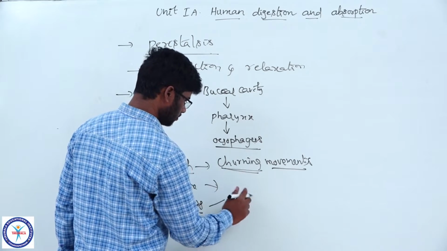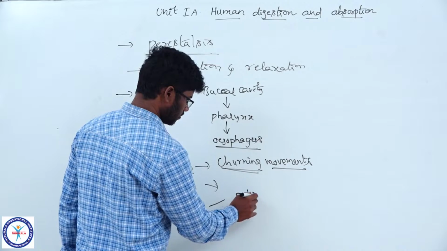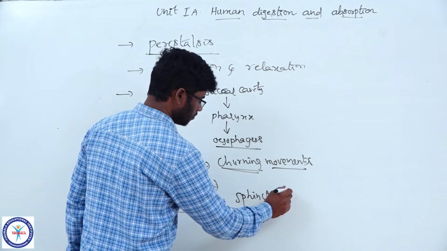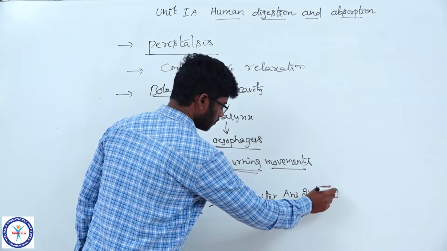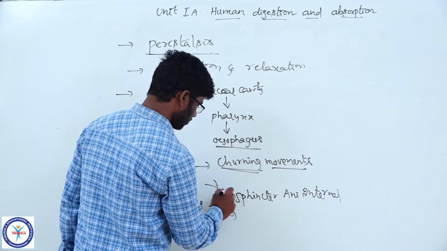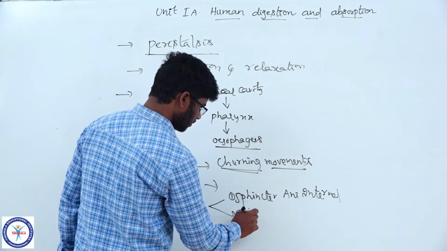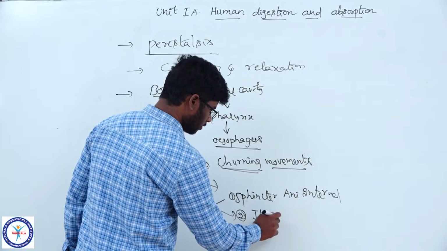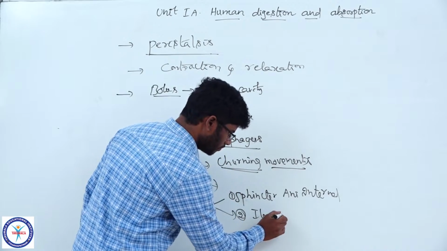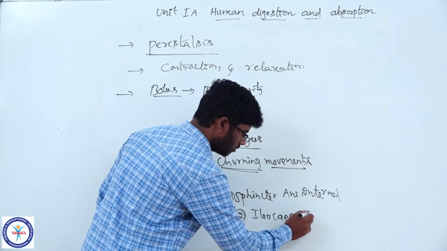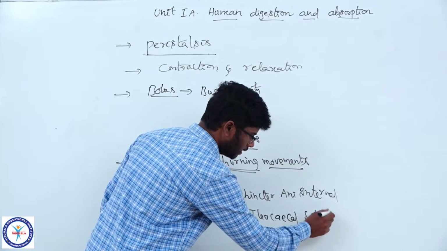Sphincter, internal. Second one, ileocecal sphincter.